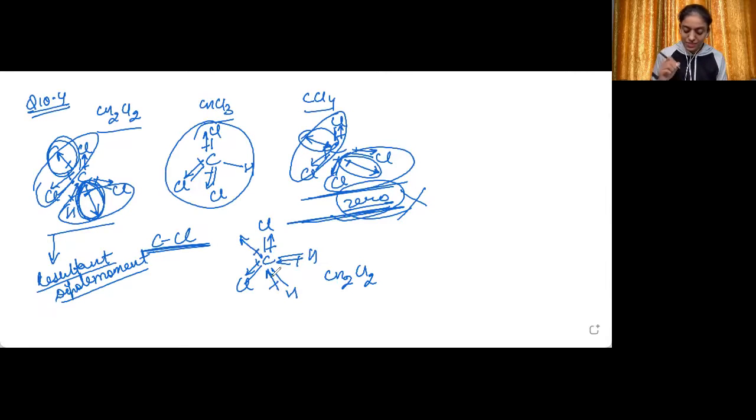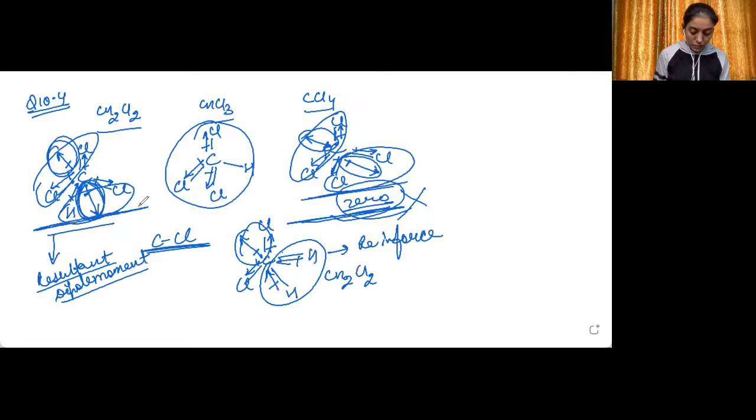Okay. Now just see this molecule carefully. You will find that the direction of the dipole moments of hydrogen carbon bonds is also in the same direction as that of the resultant of two chlorine carbon bonds. The resultant of the two carbon chlorine bonds and the dipole moments of carbon hydrogen bonds are in the same direction. This means that these two carbon hydrogen bonds reinforce the resultant dipole moment of carbon chlorine bonds.